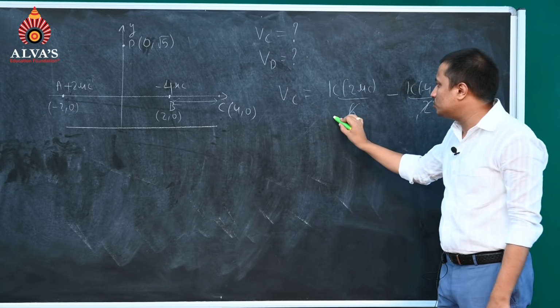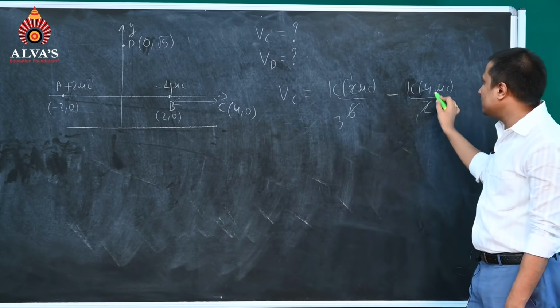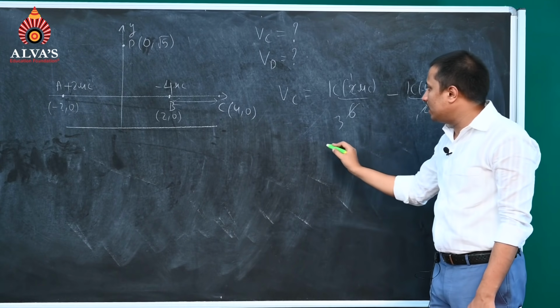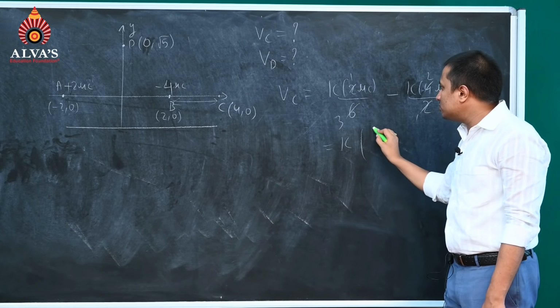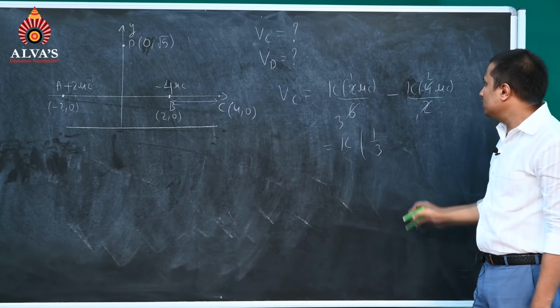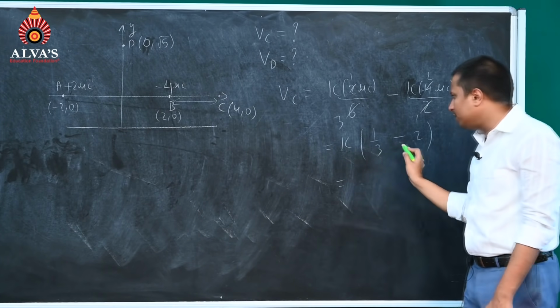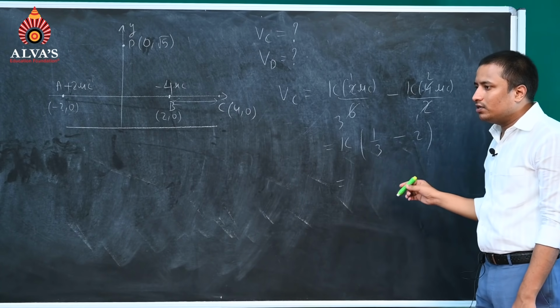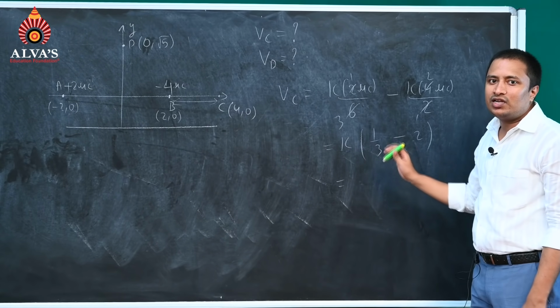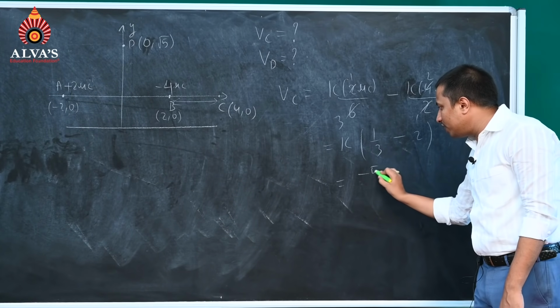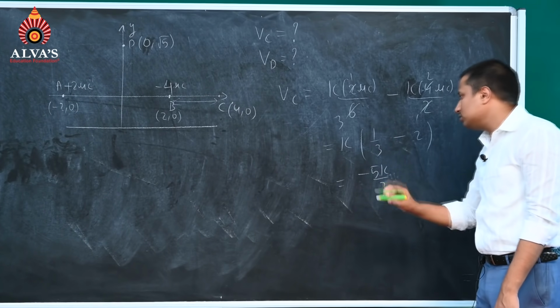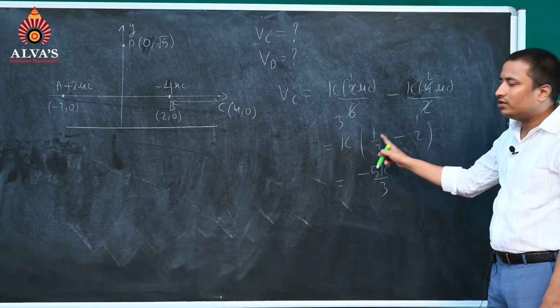It will give us K common. This will give us 1 by 3 microcoulomb minus 2 microcoulomb. You can directly add it. It will give us 1 minus 6, that is minus 5. Minus of 5K by 3.